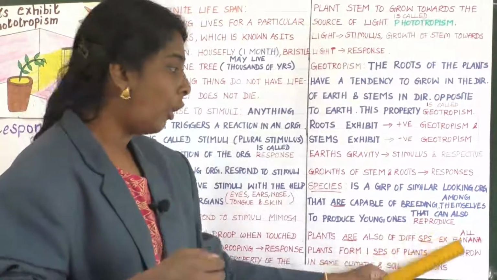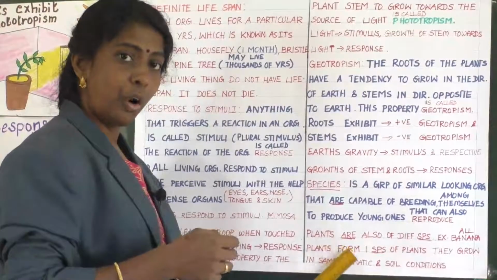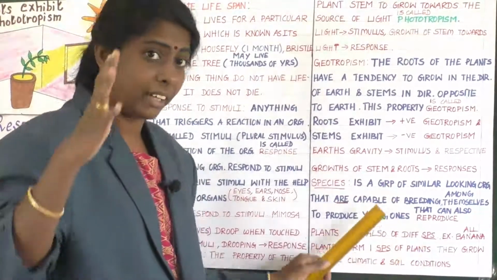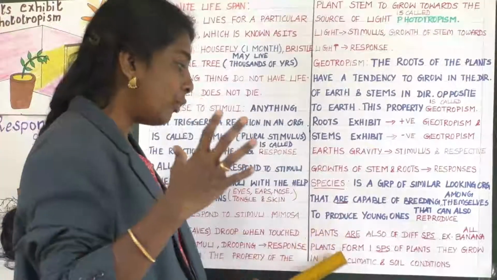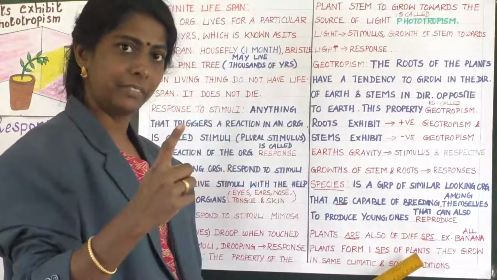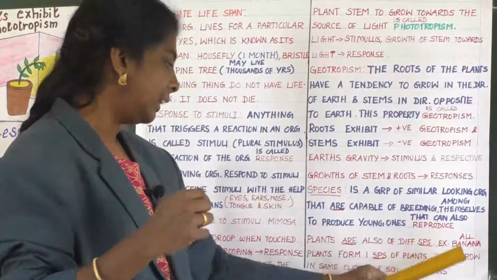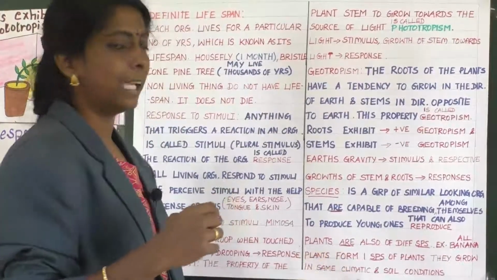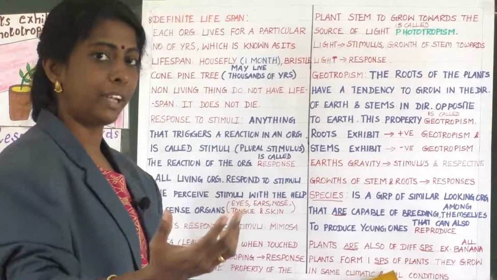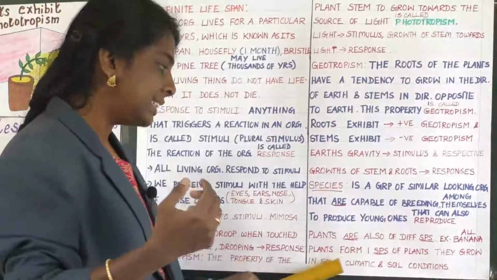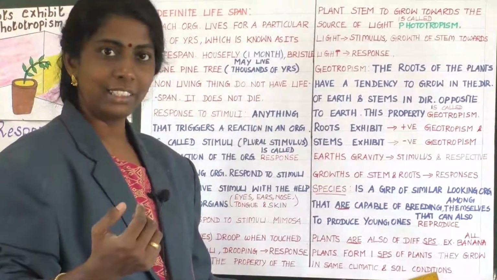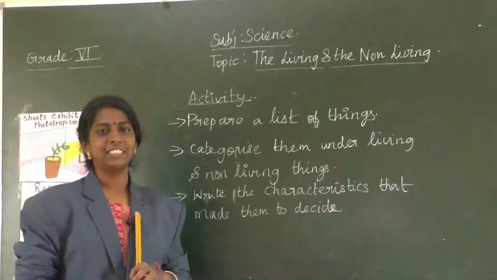But still, all banana plants form one species of plants. All the different varieties of banana plants form one species of plants. Can you understand? That's because they grow in the same climatic and soil conditions. Though they might be different varieties, they grow in the same climatic and soil conditions. Clear, children? Yes.